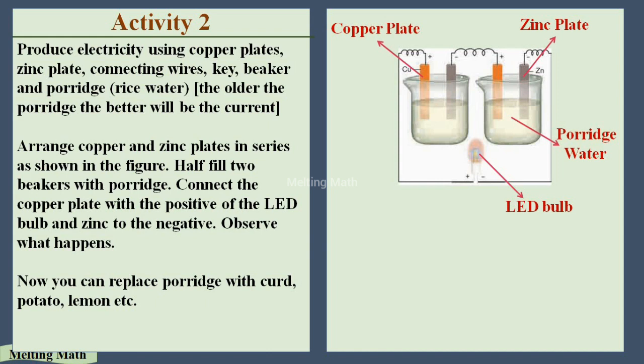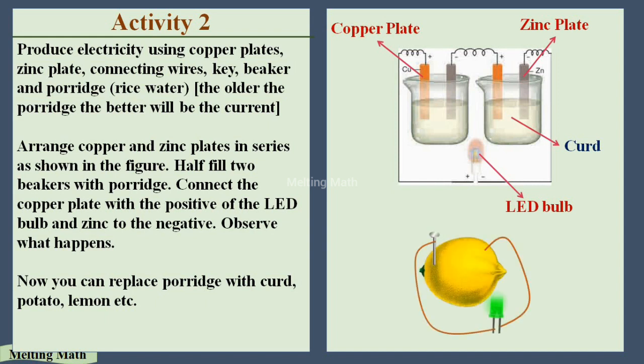Instead of the porridge water, if we replace it with curd, it also gives electricity and helps the bulb glow. For potato and lemon it's the same thing, they conduct electricity and the LED glows in a very light manner. They give us electricity in only a little amount, which helps to glow only LED lights.